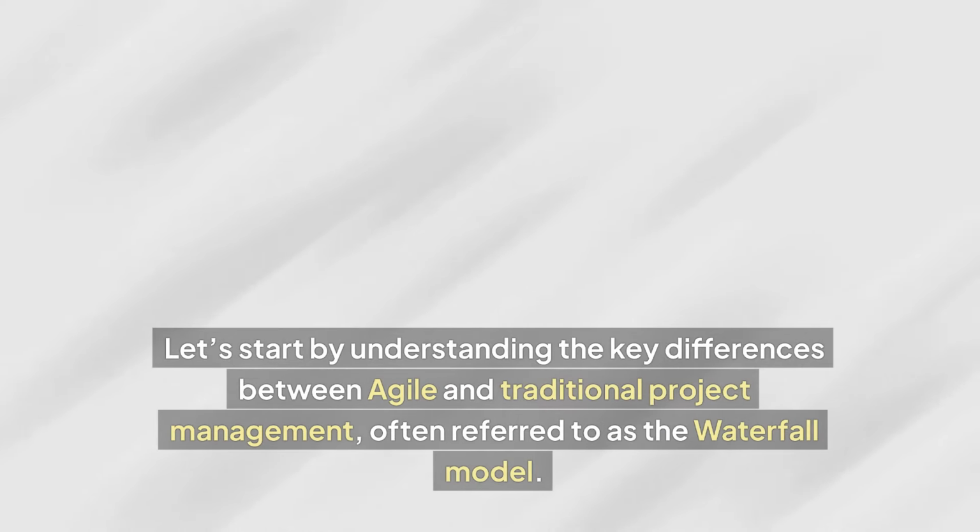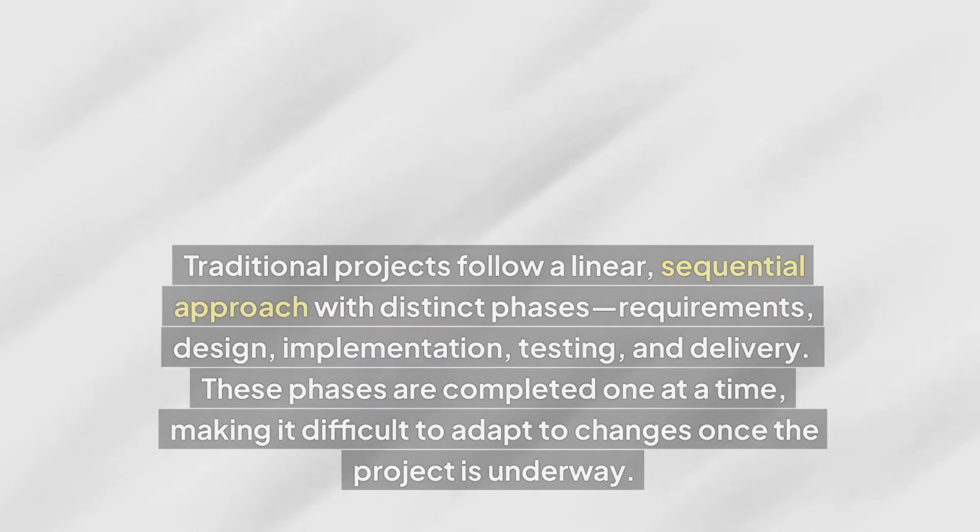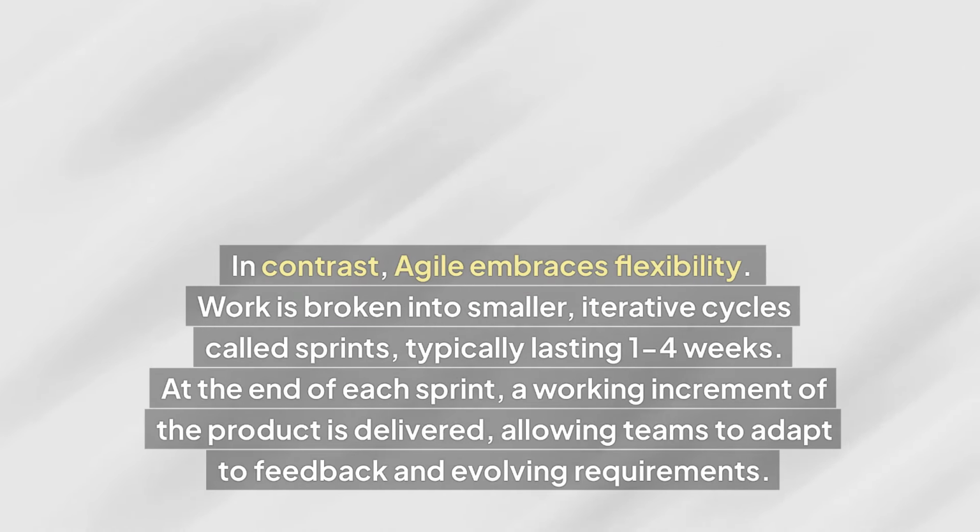Let's start by understanding the key differences between Agile and traditional project management, often referred to as the waterfall model. Traditional projects follow a linear, sequential approach with distinct phases: requirements, design, implementation, testing, and delivery. These phases are completed one at a time, making it difficult to adapt to changes once the project is underway. In contrast, Agile embraces flexibility. Work is broken into smaller, iterative cycles called sprints, typically lasting 1 to 4 weeks.